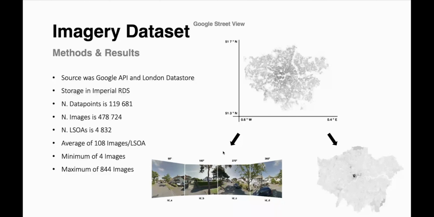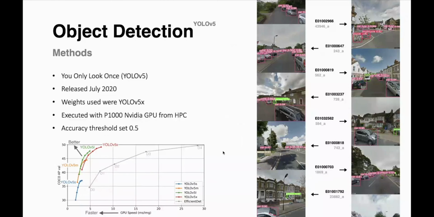The number of points available was approximately 100,000 to 120,000. The number of images was 4 times more because there were 4 images for each data point. The number of LSOAs, which are small areas of Greater London, was 4,000, and on average there were 100 images per LSOA. Some LSOAs had just 4 images, and some had 844 images. So there was a broad distribution, which means that for the LSOAs with fewer images, it can be somewhat inaccurate to detect or segment these objects or structures.